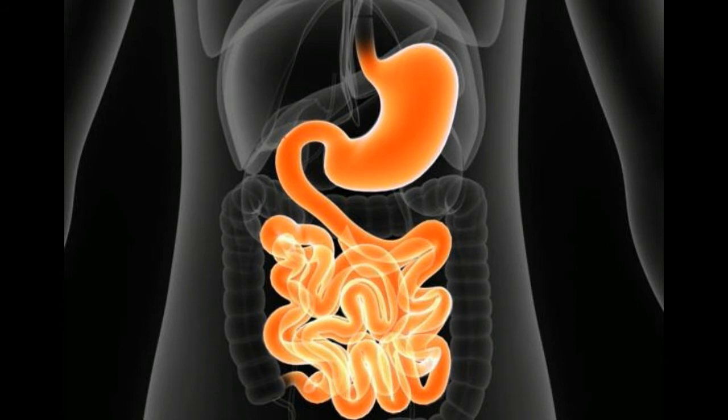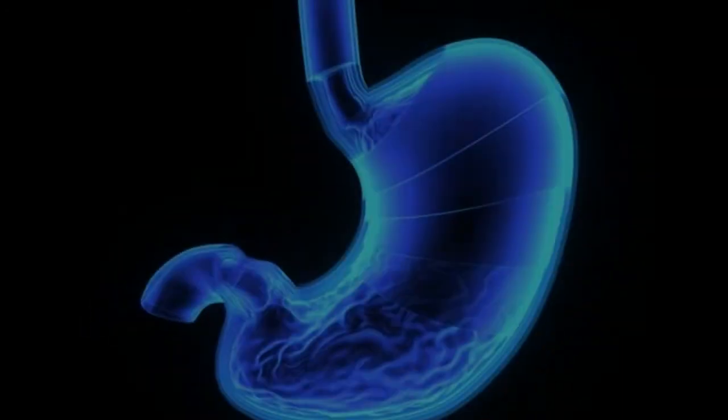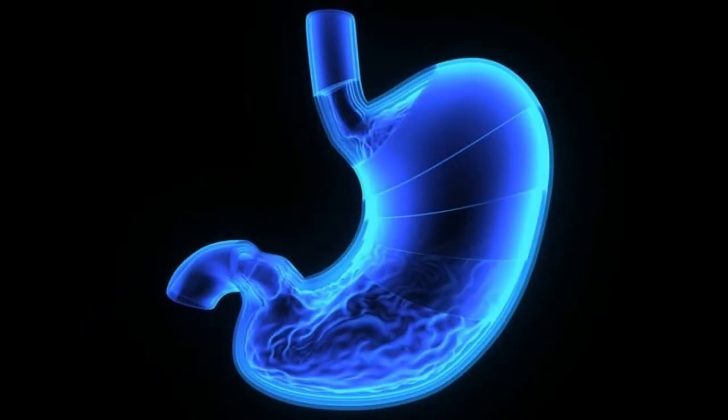These enzymes aid in proper digestion of food. Enzymatic digestion begins in the mouth and extends to the intestine, where it gets converted to simpler particles and is then excreted by our body.